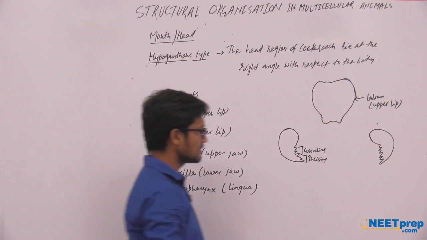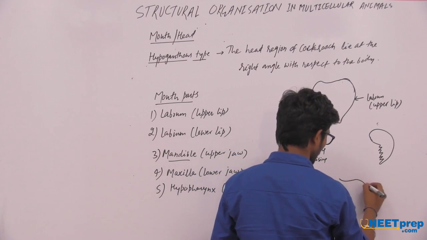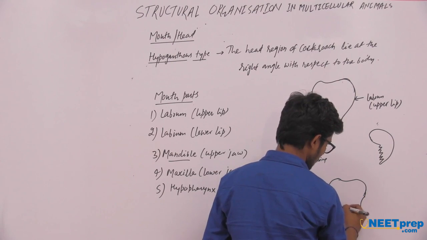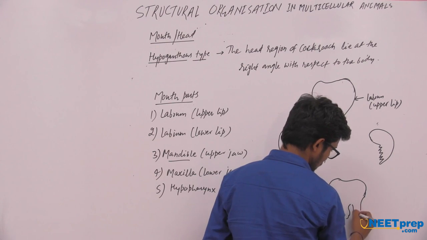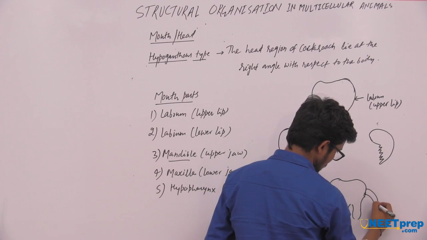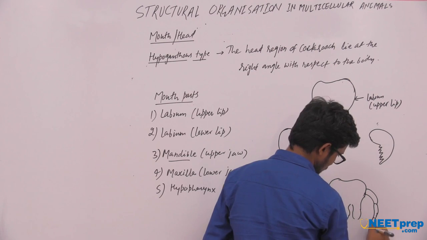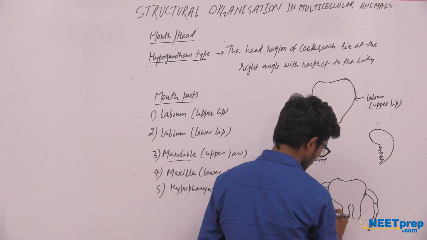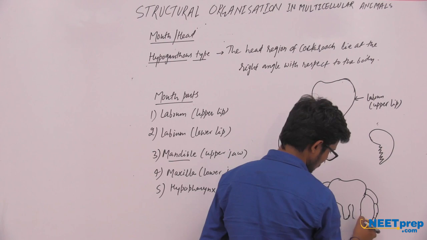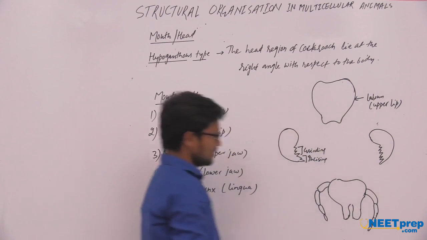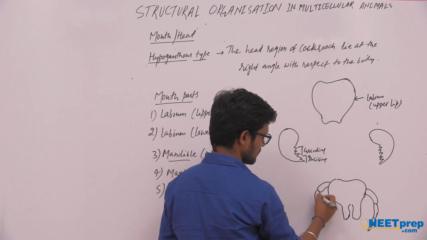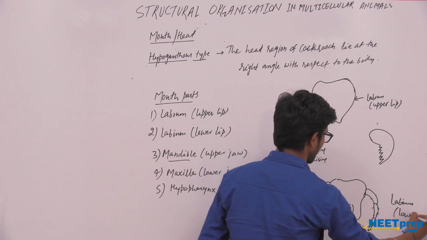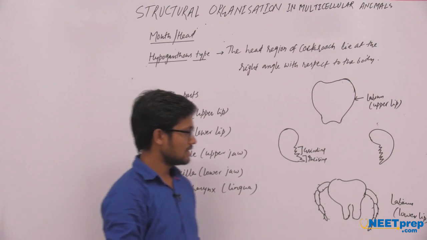After that, the next is the lower lip. This is the labium or the lower lip, which helps in capturing the food particles.